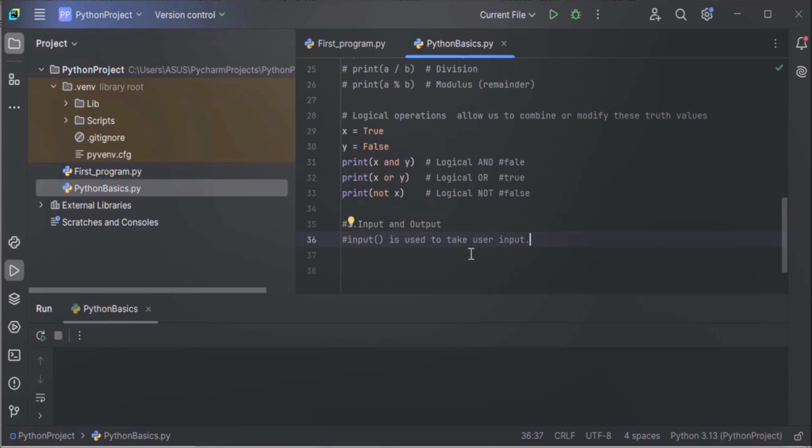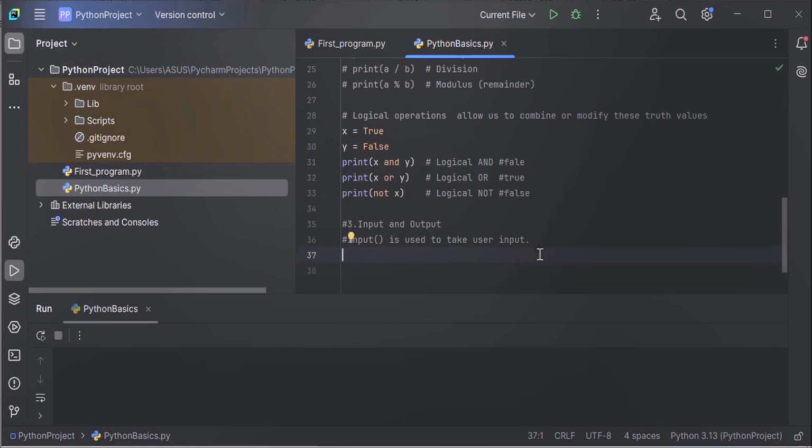By default, this input function reads user input as a string. But if a different data type is needed, like integer or float, the input must be converted explicitly. I'll explain all these things with an example. So let's understand this with an example.